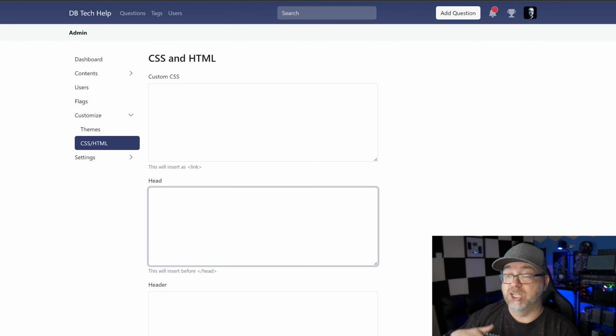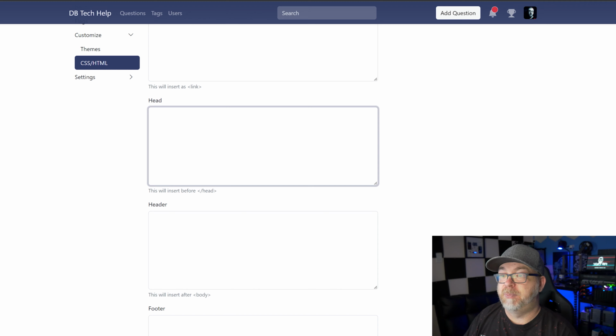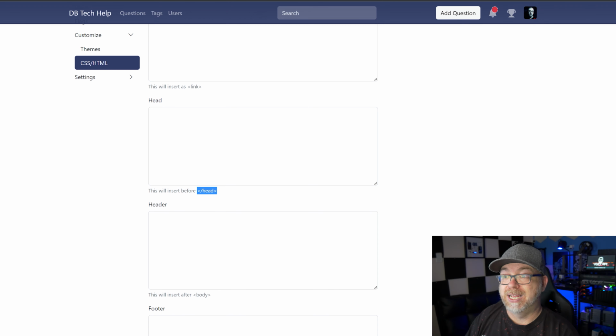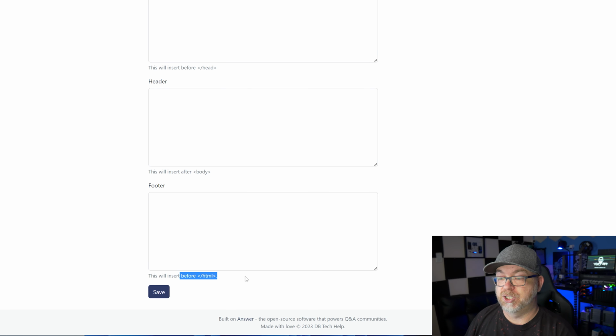You can inject scripts into the header, or footer, depending on where you need your script to be. You can absolutely do that here. This will be before the closing head tag. This will be inserted right after the body tag. And this one will be inserted right before the closing HTML tag. Again, different types of tracking scripts or analytics scripts or things like that need to be placed in different places. Here you can do that.